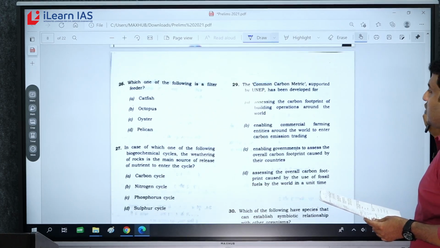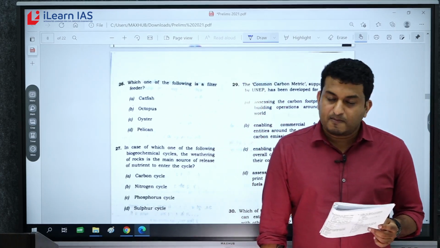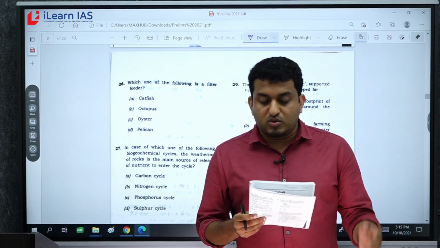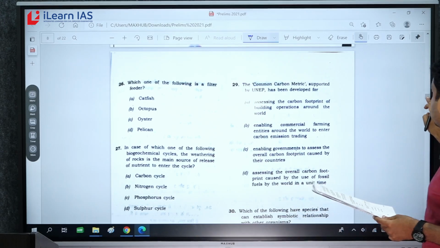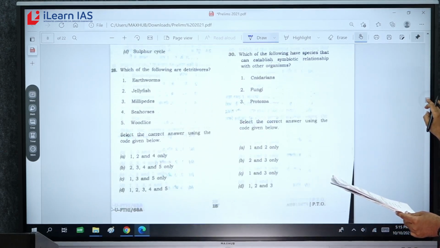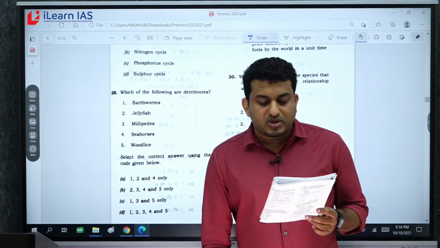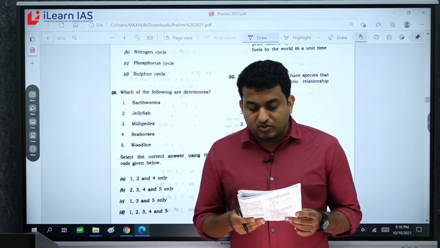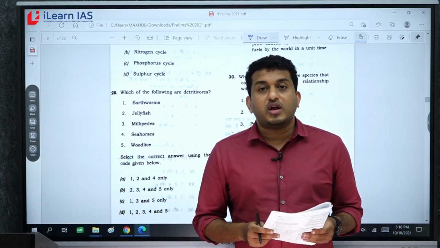Again, the common carbon metric supported by UNEP has been developed for. Answer A, assessing the carbon footprint of building operations around the world. And question number 30, which of the following species can establish symbiotic relationships with other organisms? Answer is D, 1, 2 and 3. All right. So that's it related to environment questions.